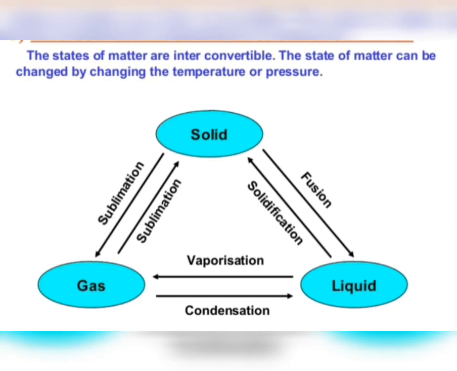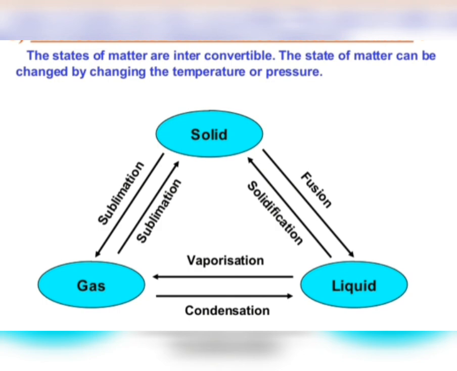Now here is the interconversion between the three states of matter, solid, liquid and gas, with the help of this states of matter triangle. It's shown here. You can see that the states of matter are interconvertible. They can be changed by changing the temperature or pressure. So far we have not discussed pressure, but we'll discuss it in the next lecture. But here it is the conversion by changing the temperature.